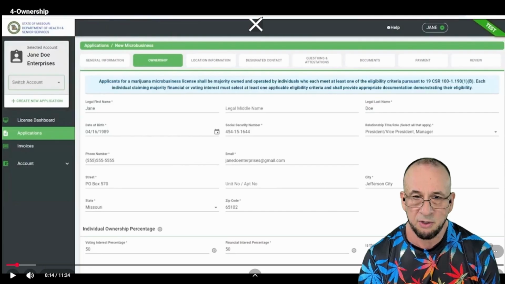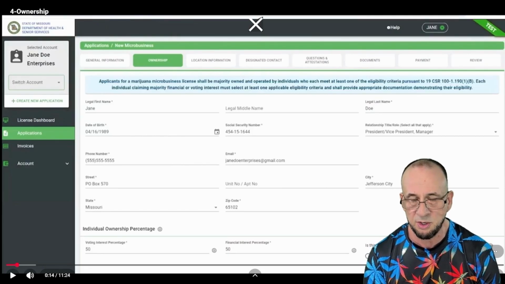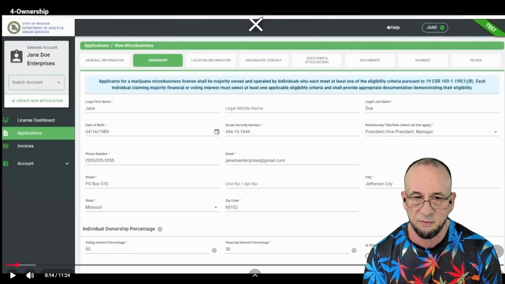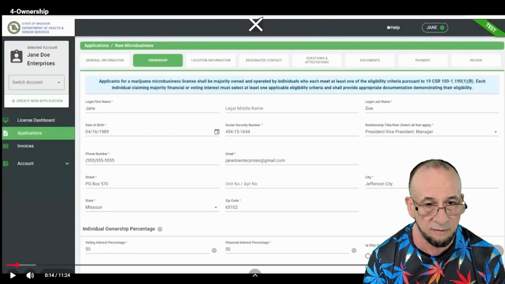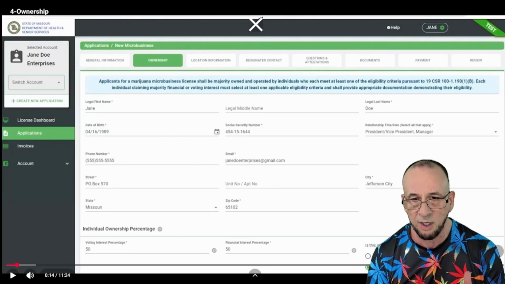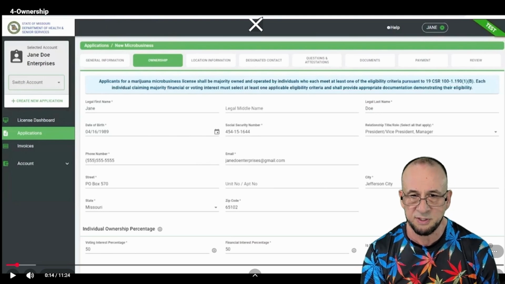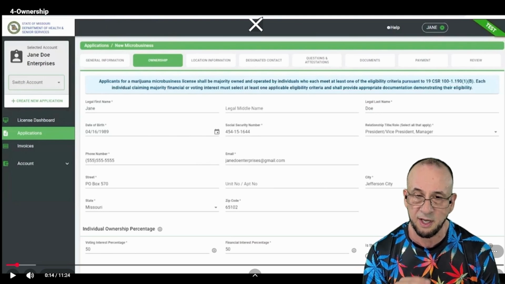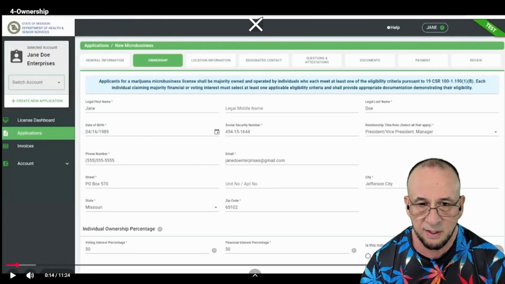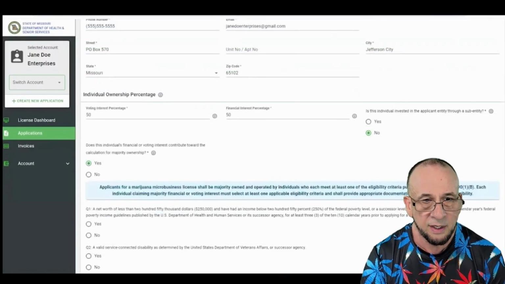You want to put all your information in here. If you have partners, it doesn't matter which order, you can put yourself or them in first, but you got to put enough information in here so that the voting interest and the ownership percentage both equal 100%. So fill yourself out here. If you're 51%, then you have to account for another 49% worth of voting interest and ownership percentages. Once you fill yourself out, put your own information in there.